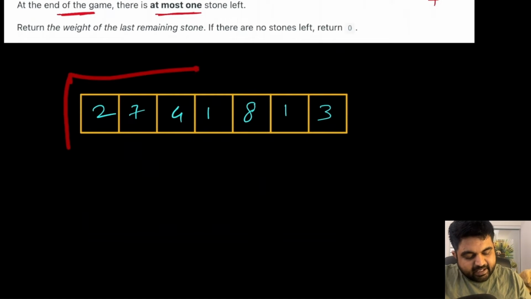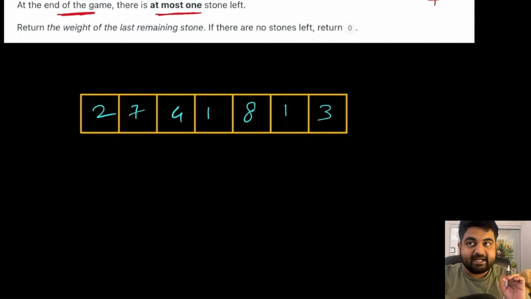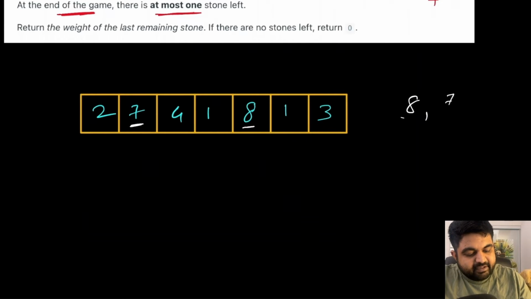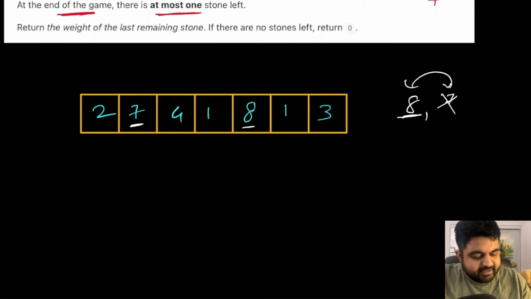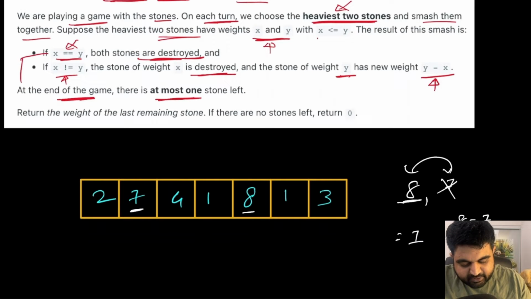Now let's try to understand this with an example so it would make more sense. Currently we are given an array where every single value represents the weight of the stone at that particular position. What are we being told? That we need to find the two heaviest stones during every single iteration. So currently the two heaviest stones are going to be 8 and 7. So 8 and 7 are not equal to each other, which means when these two stones get smashed, this 7 is going to be completely destroyed, and this stone 8 is actually going to be only of size 1, because we will have to do 8 minus 7.